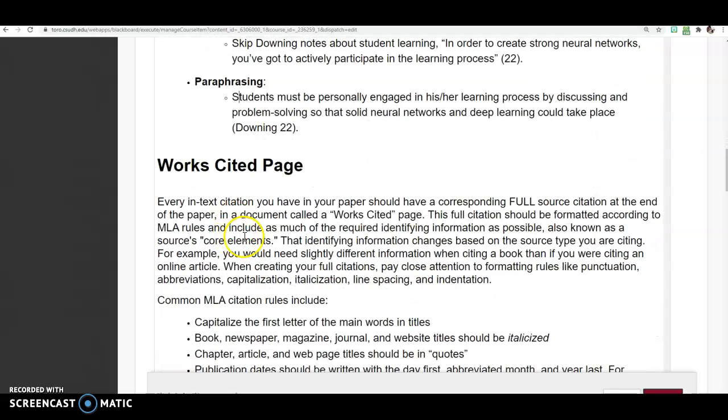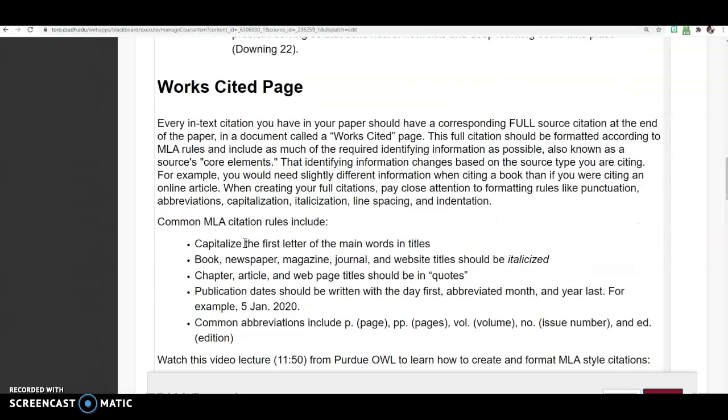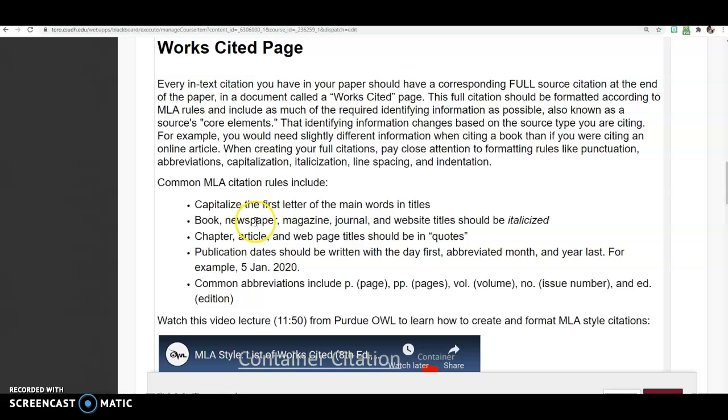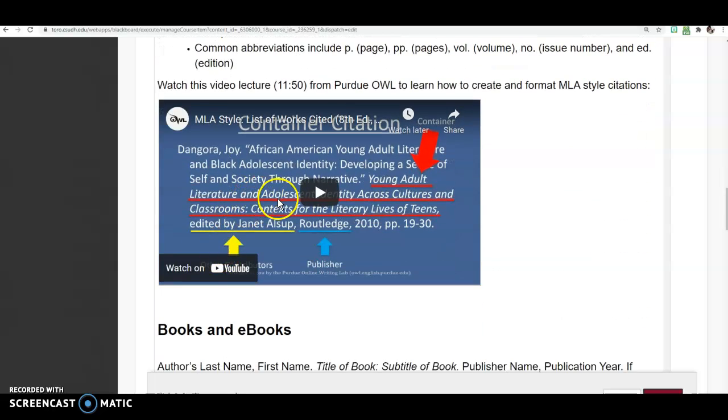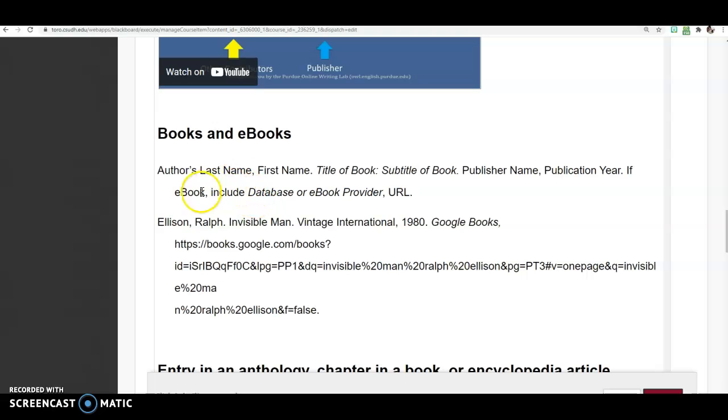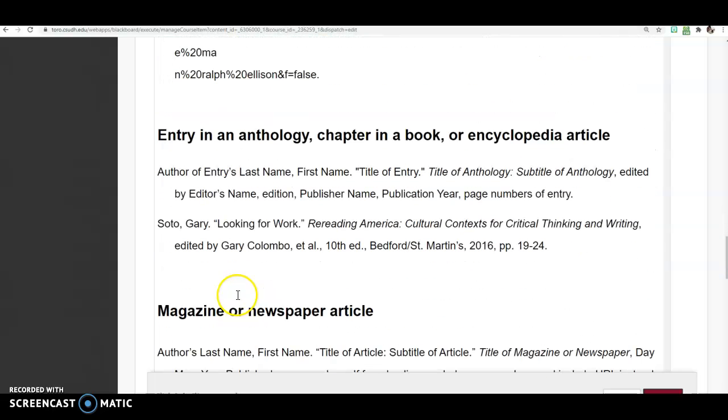Now, the works cited. For essay number 3 and research paper, you will have to have a works cited. Okay, so here are the rules for works cited. Just to go over some of the rules, right? You have to capitalize the main words. It has to be in alphabetical order. So here's a little video that you can watch, but here are some examples that you can follow. If it's a book or ebook, it looks like this. Anthology or chapter in a book, it looks like this.